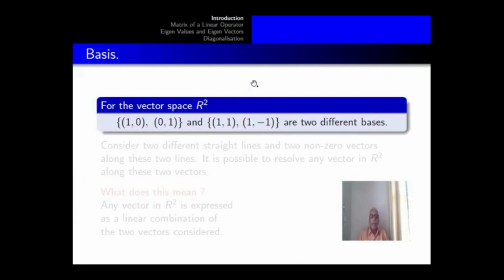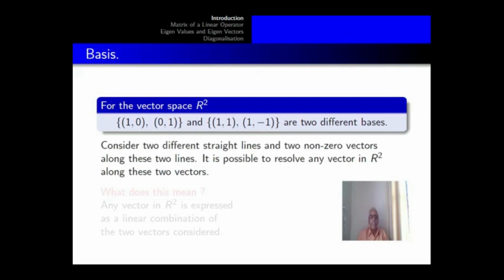For the vector space R2, we found the sets {(1, 0), (0, 1)} and {(1, 1), (1, minus 1)} are two different bases. Now consider two different straight lines and two non-zero vectors along these two lines. It is possible to resolve any vector in R2 along these two vectors.